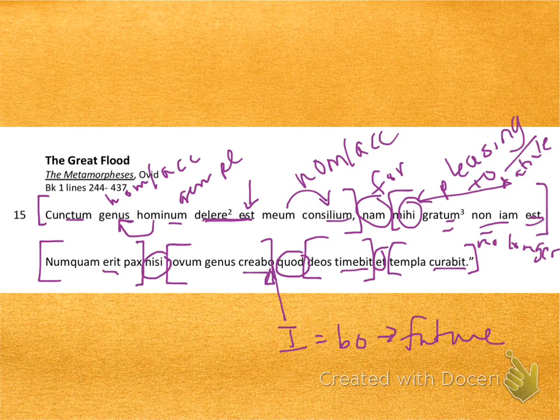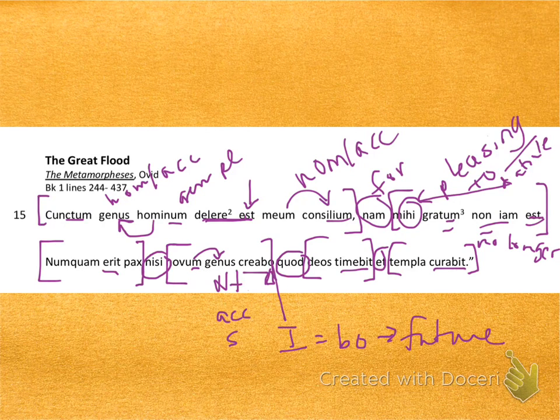Novum is intended to describe genus because genus is a neuter noun. Here in the accusative singular, it can't be nominative singular because my subject is I. And novum is a neuter accusative singular ending.